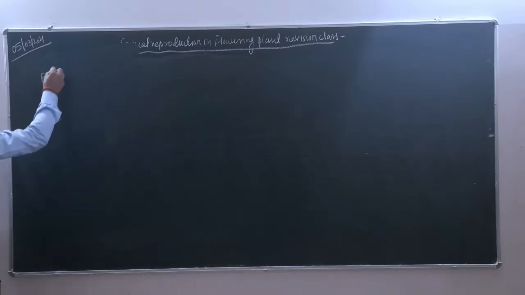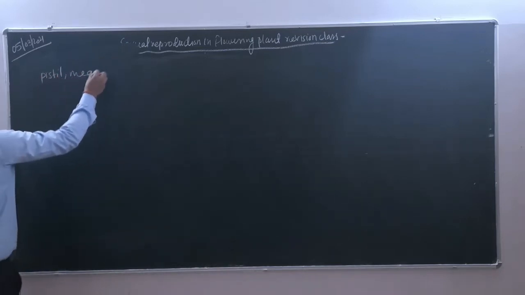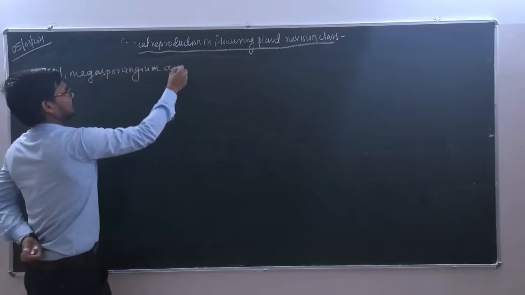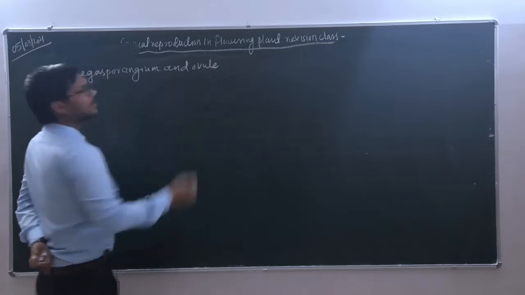So here we will write pistil, megasporangium, or we can write ovule. This is the exact line of your NCERT.